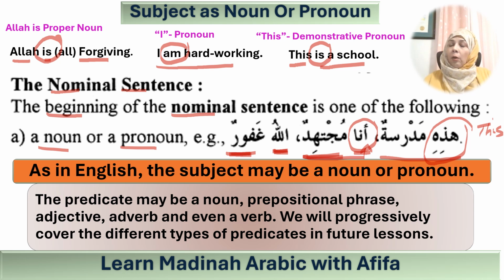So also we observe that hazihi is definite because it is a demonstrative pronoun and it is a mubtada and madrasatun is the khabar. Okay, and hazihi is definite and madrasatun is indefinite. We also notice that the khabar matches in gender with the mubtada. Mubtada is feminine, hazihi, and this is feminine with the addition of the ta marbuta at the end.